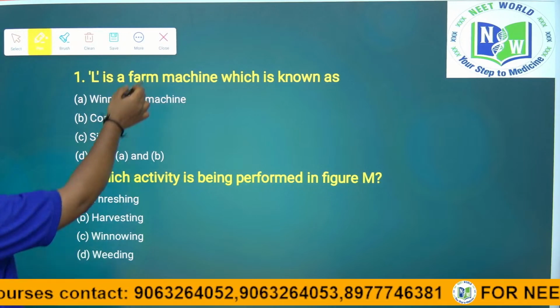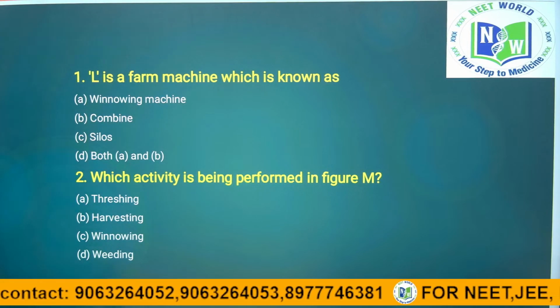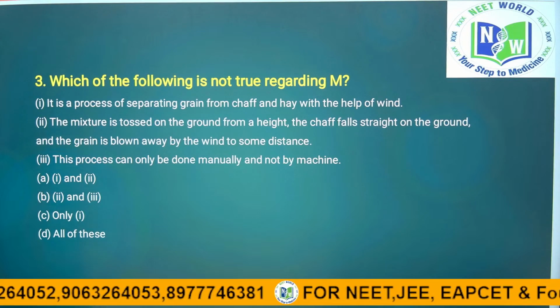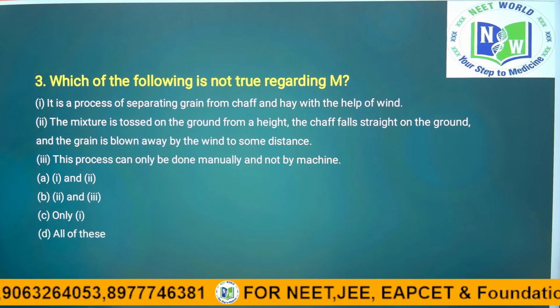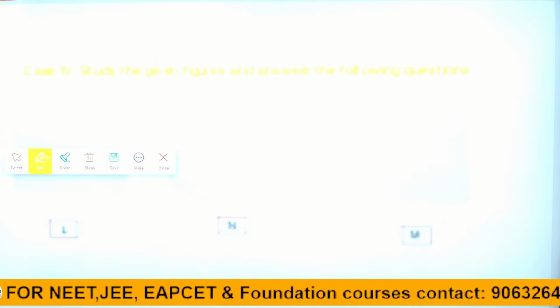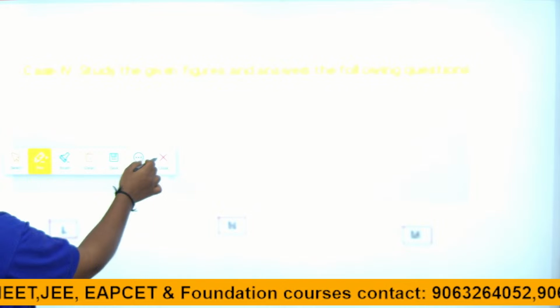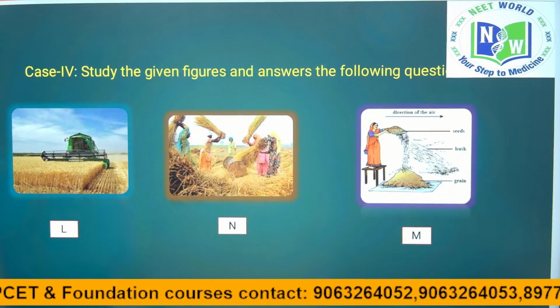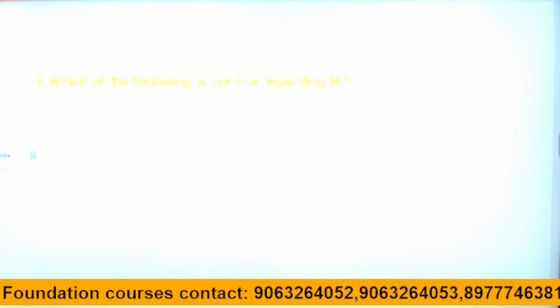So, coming to the next question. See, which of the following is not true regarding M? What is M? One minute children. Okay. Regarding M, we studied, right.